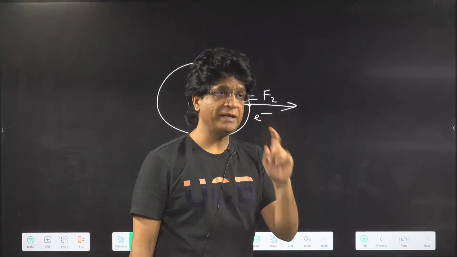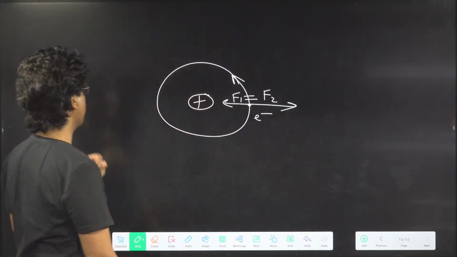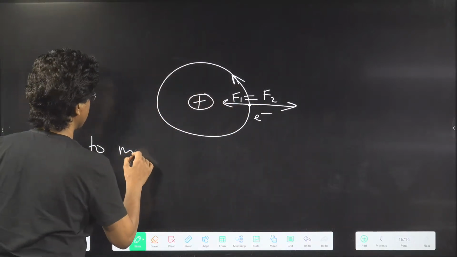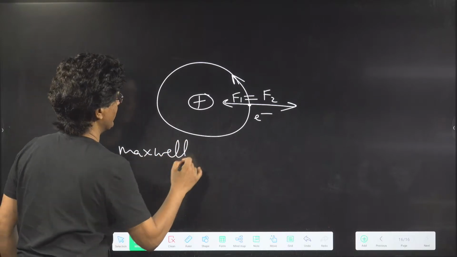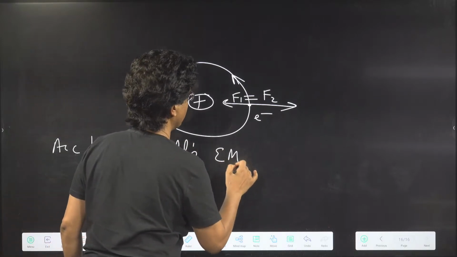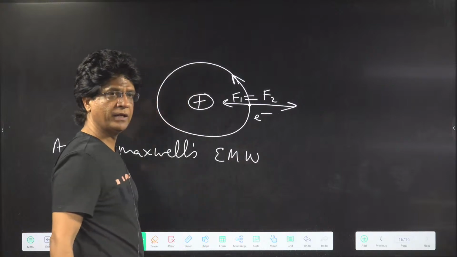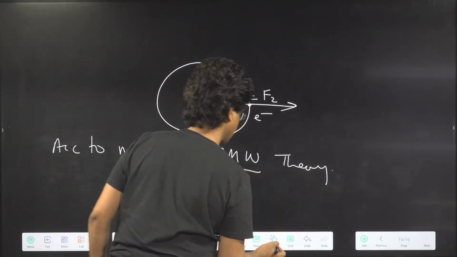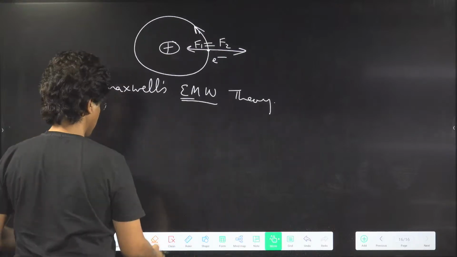But at the same time, there is a very powerful theory, Maxwell's electromagnetic wave theory. Please write down.